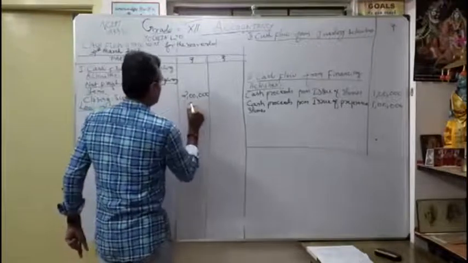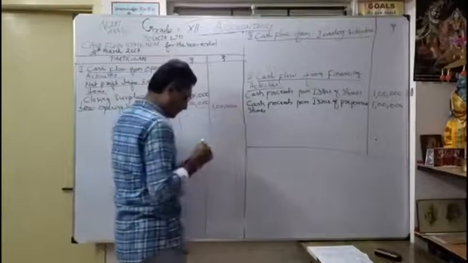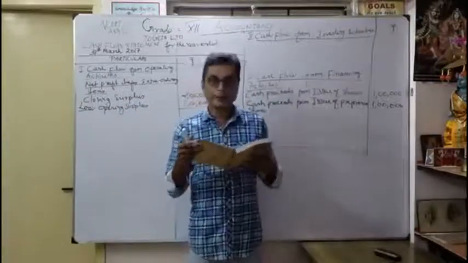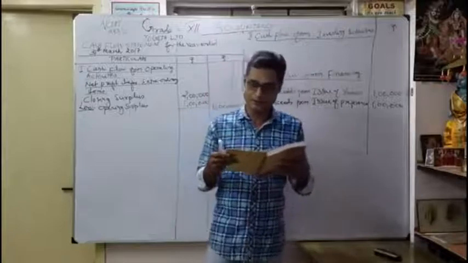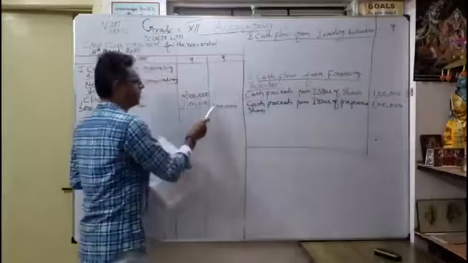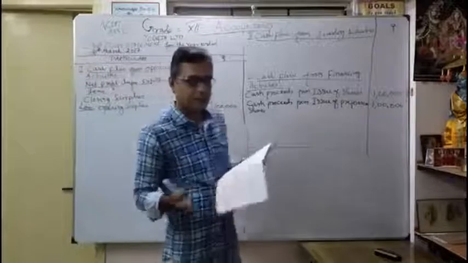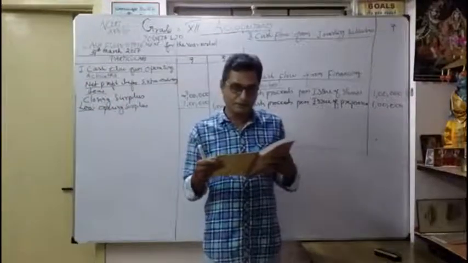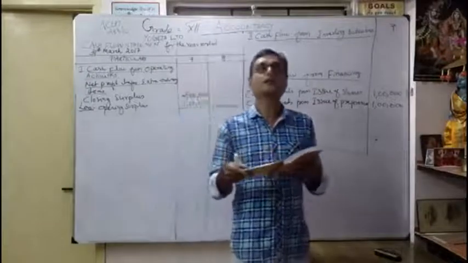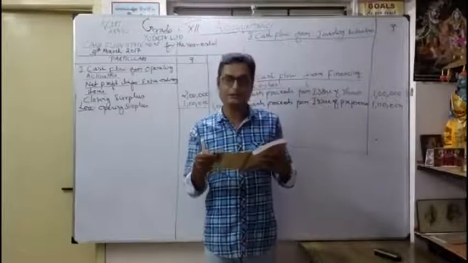So how much profit did we get? 1 lakh. This information they have given already in the additional information. Net profit for the year after charging 50,000 as depreciation was 1,50,000. That means our net profit is 1 lakh, after charging depreciation. Now you have to add depreciation back once again. That you will do later. That's the understanding here. So dividend paid on shares, how much? 50,000. That's the adjustment given.